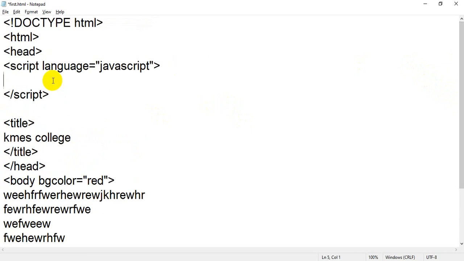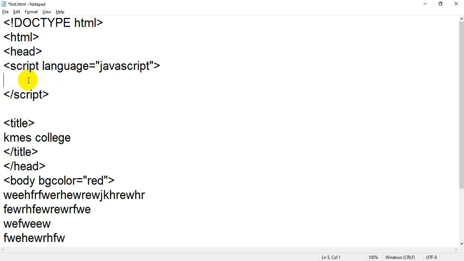Small a or capital A have different meanings. It is the simplest way I am telling you: JavaScript is a case sensitive language. If you write small a and if you write capital A, both meanings are different. But in HTML it will be okay.